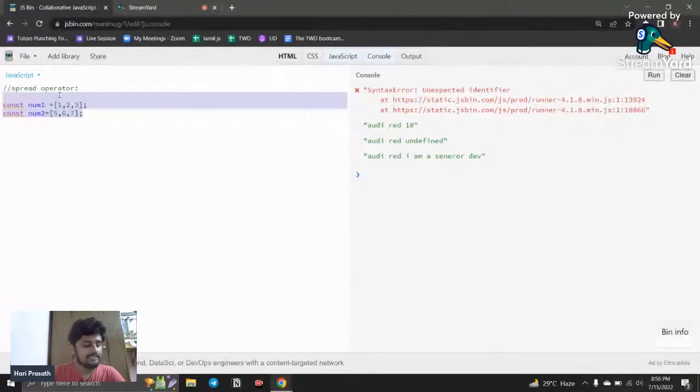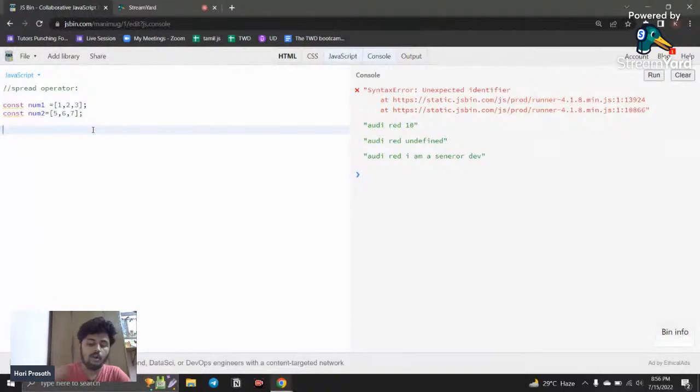By using the spread operator, we can quickly copy and paste all the array items inside it. For example, I'm going to say const num3. In this variable, I'm going to copy and paste all the array items. So I'm going to declare an array. And for copying all your array items, you use the three dot operator. So three dots, and after that you mention the variable name.